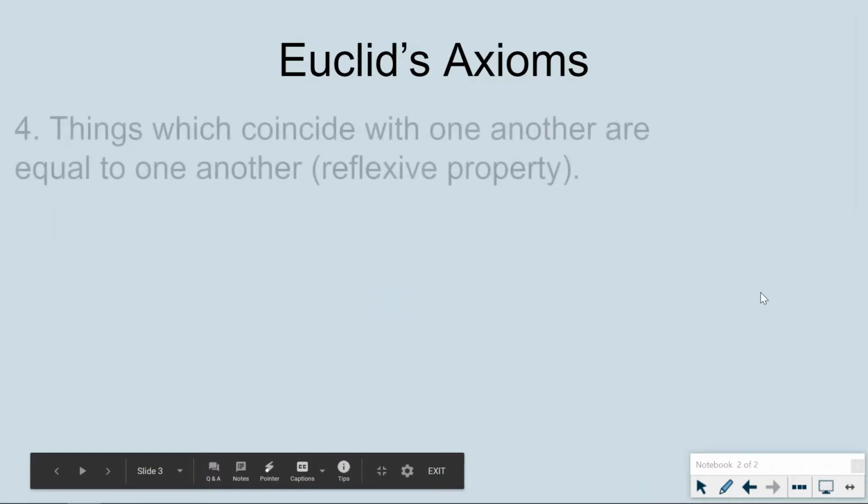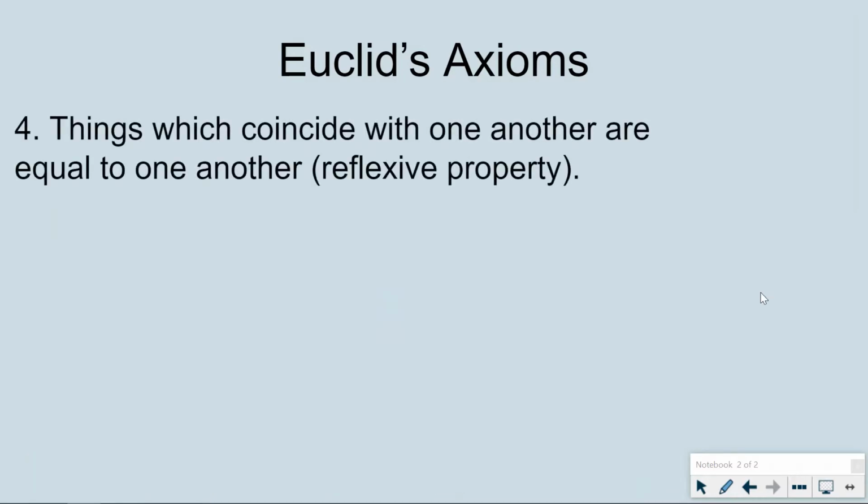All right, Euclid's fourth axiom. Things which coincide with one another are equal to one another. This is maybe the most self-explanatory one, but it needs to be said, especially when we're using proofs. The reflexive property, which basically says that something is equal to itself. An algebraic way to say that is that A equals A, which seems like a pointless statement.